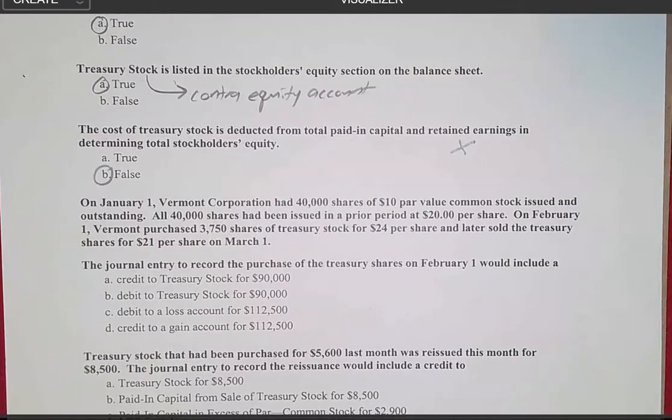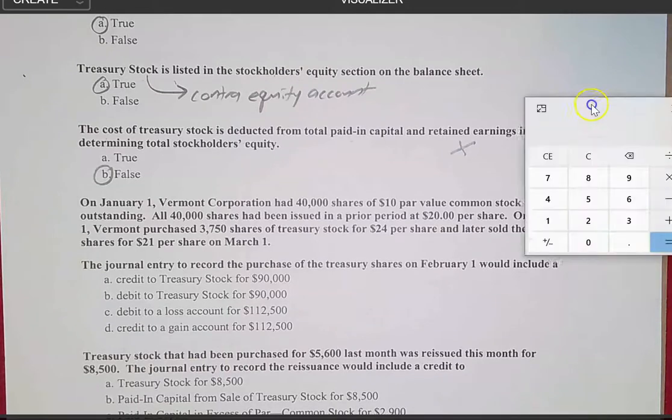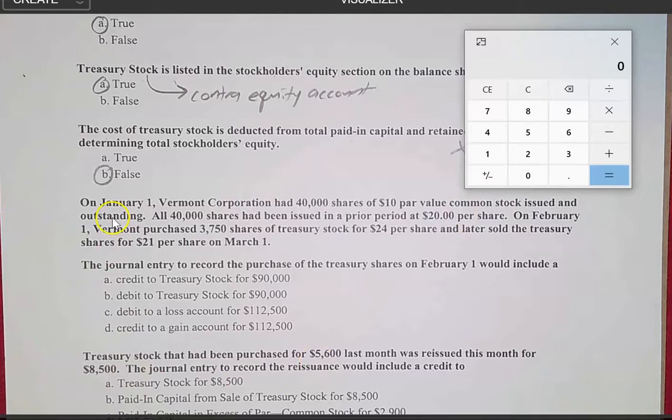All right, so let's see what we have going on here. Looks like we might need our calculator. So we'll bring that over. It says on January 1, Vermont Corporation had 40,000 shares of $10 par value common stock issued and outstanding. All 40,000 shares had been issued in a prior period at $20 per share. So on February 1st, Vermont Corporation is going to repurchase 3,750 shares of Treasury stock for $24 and later sell them for $21 per share on March 1st.